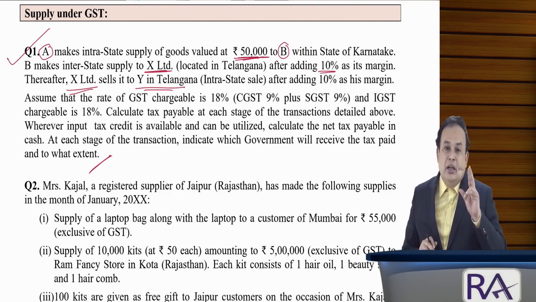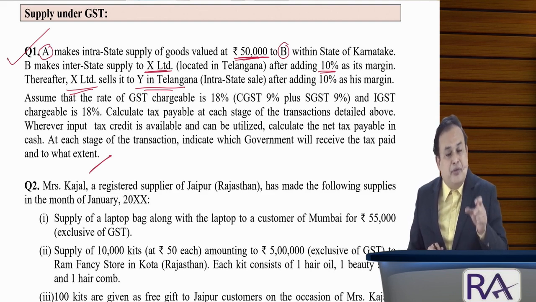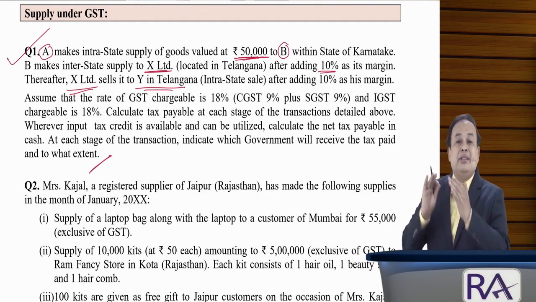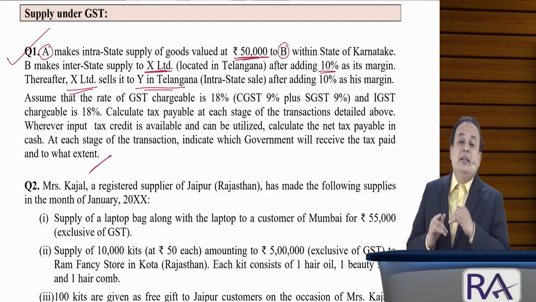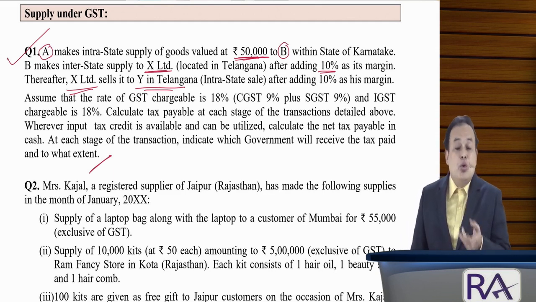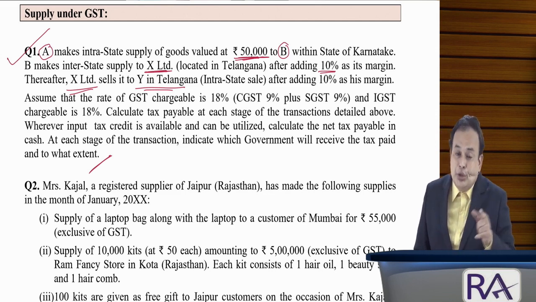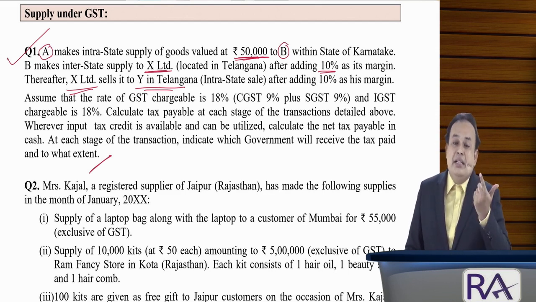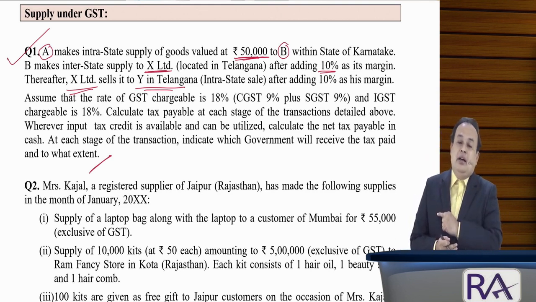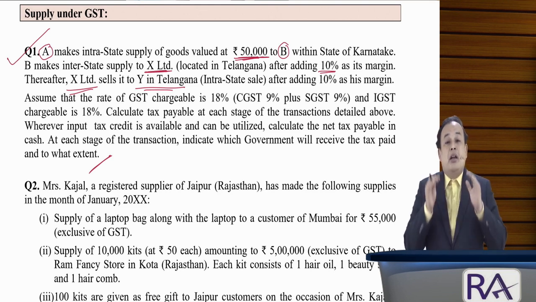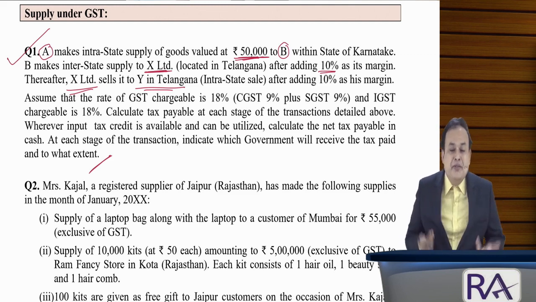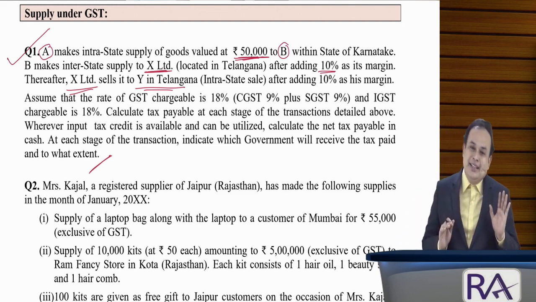That means intrastate in the state of Karnataka. Thereafter, interstate from Karnataka to Telangana. And further, intrastate sale within the state of Telangana. That means what? Goods are moved from Karnataka to Telangana. Exporting state is Karnataka. Importing state is Telangana. Under the GST law, revenue goes to the importing state. The exporting state will get zero revenue. Understand, sir?